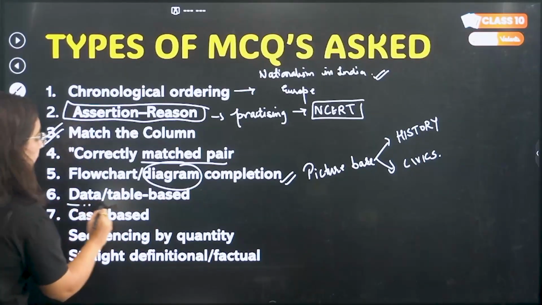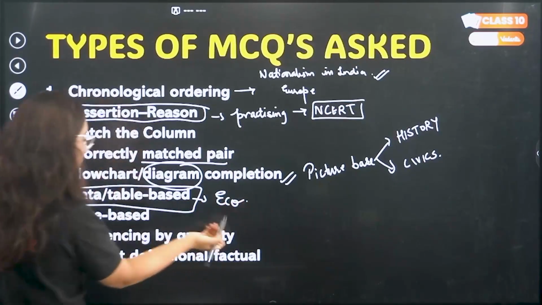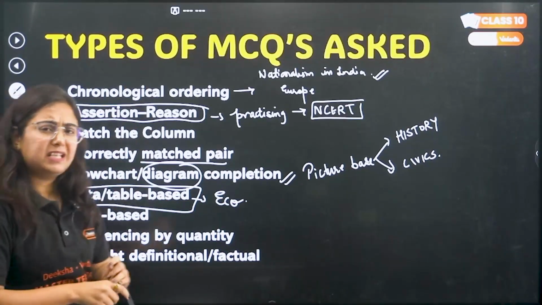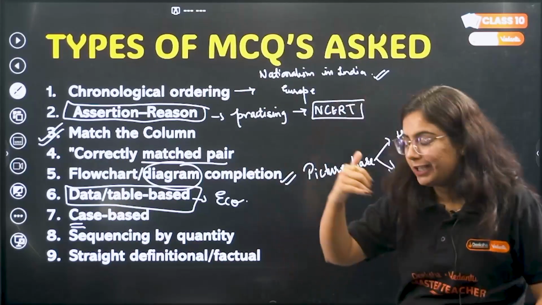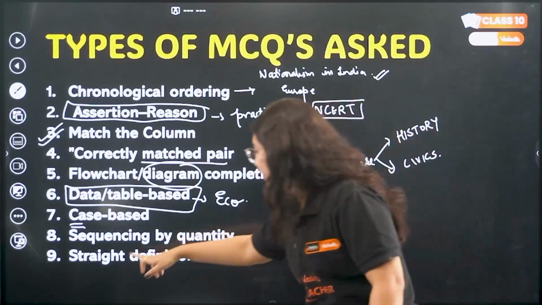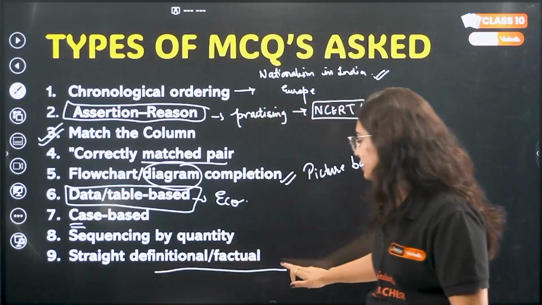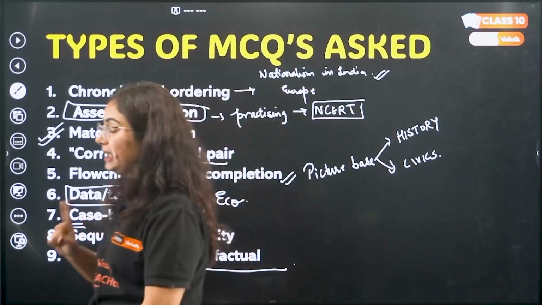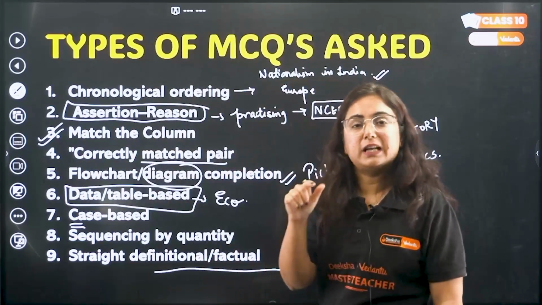Then we have data table based questions, which usually come in economics. Case based questions, yes, sometimes in MCQs also they will give you just 4-5 lines and you have to read them carefully and answer. Sequencing by quantity, number based questions, straight definitions and facts, straight definitions mainly from civics. So these are the different types of MCQs that are going to come.